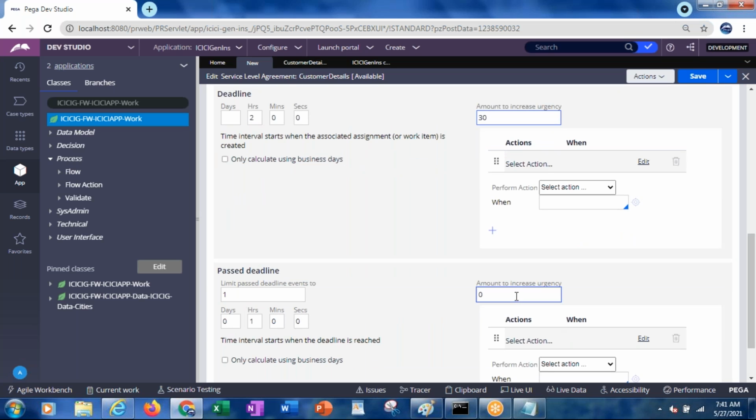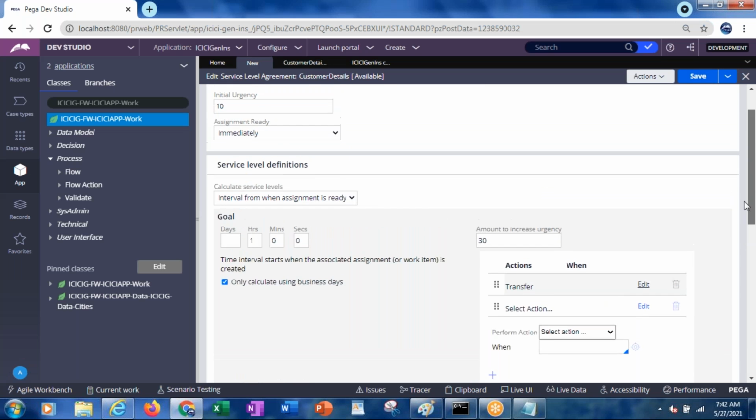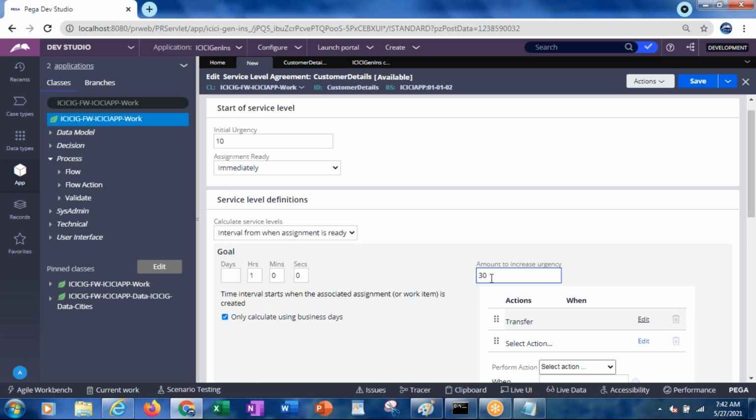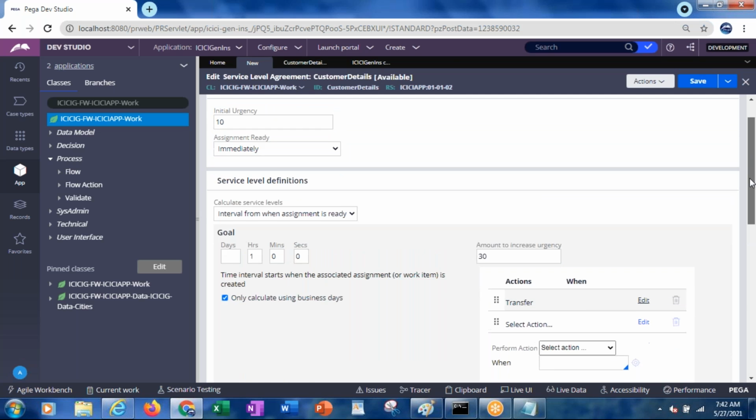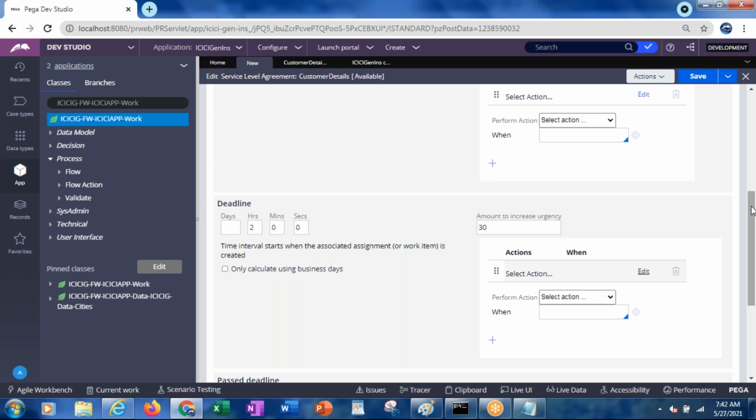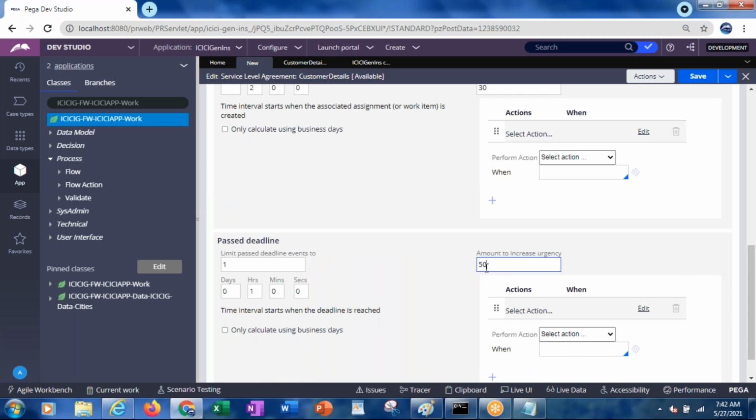Now for the past deadline here also I'll be giving 30. So 70 plus 30, 100. So likewise you can give the urgency. This urgency can be a maximum of 100. That's it, it cannot be more than 100. So here if you want, you can give 50 also. But even if you give 50, what happens? Already initially it has assigned 10, later it has become 30 plus 10, 40, and then 40 plus 30, 70. Okay, 70 plus 50, how much will it become? 100 only it will become. We cannot give more than 100. The urgency cannot be more than 100.